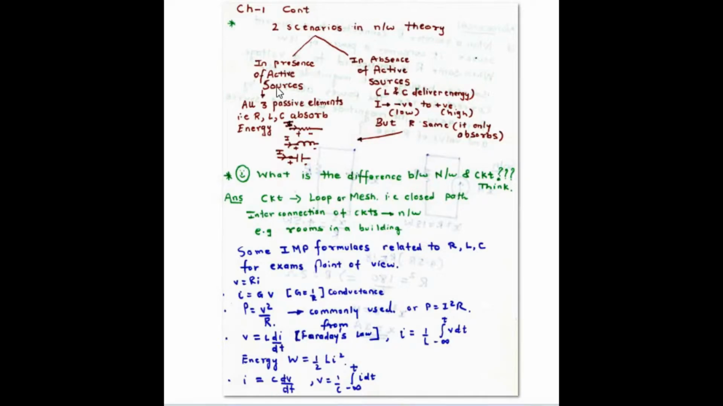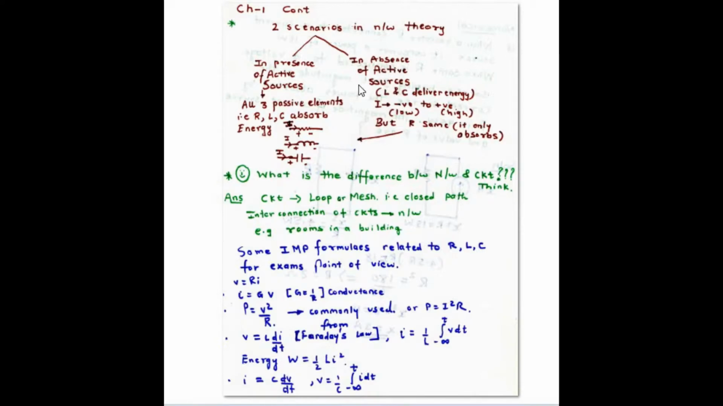Now, as far as in the presence of active sources are concerned, how the elements behave. The elements like R, L and C, which are passive, all three elements R, L, C absorb energy. That is, current will enter into them. In this scenario, current will enter into the positive and leave from the negative as far as R, L, C all are concerned. The second case is in the absence of active sources.